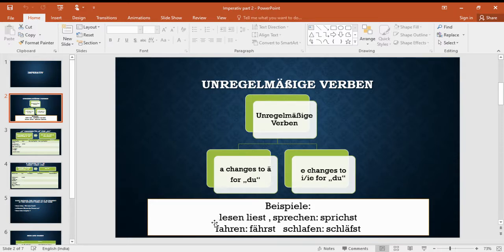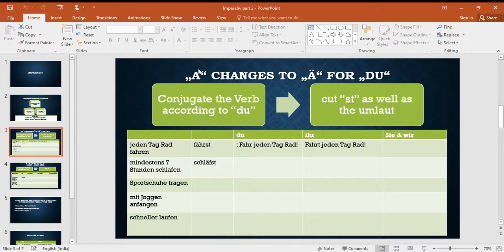Okay. So for example, we have lesen becomes liest, sprechen becomes sprichst, fahren becomes fährst, schlafen becomes schläfst when you conjugate for du. For ihr, Sie, and wir, they are the regular conjugations. That is not very difficult. Okay. So how to deal with such verbs? We will go to the first type, that is a changes to a umlaut for du.